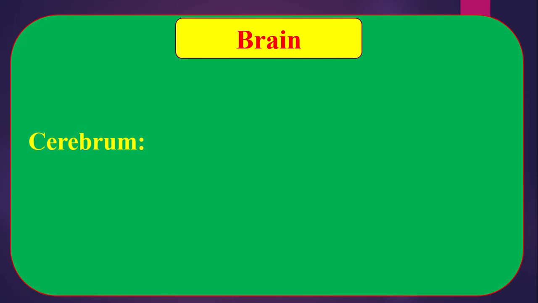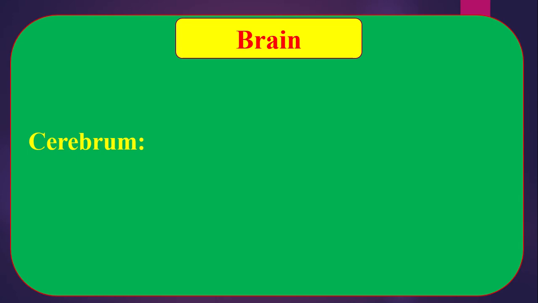Cerebrum. The cerebrum is the main part of the human brain. It consists of 2 incompletely divided lobes, the right and left cerebral hemisphere or lobe. The 2 hemispheres are connected to each other by a broad tract of nerve fibers.